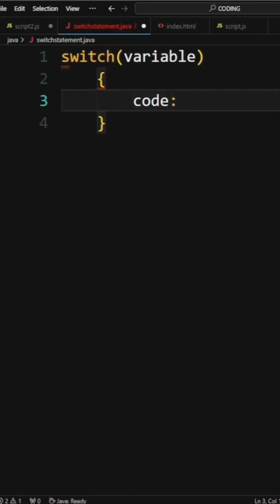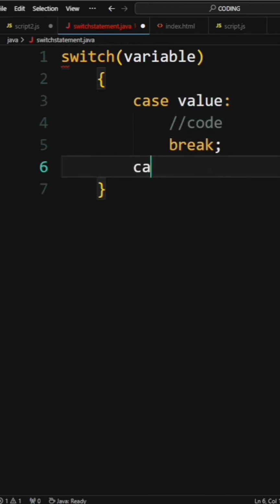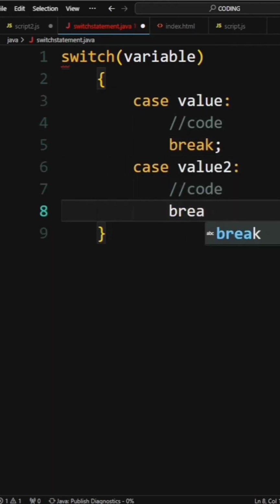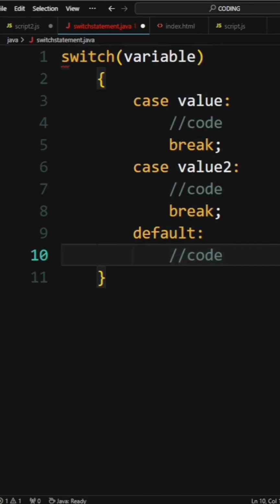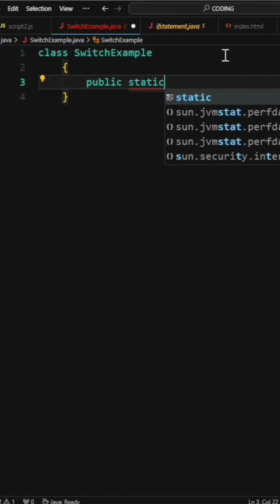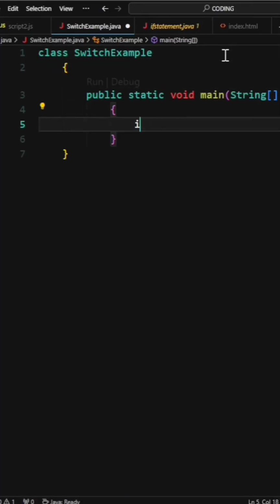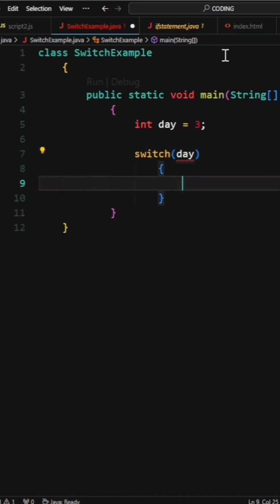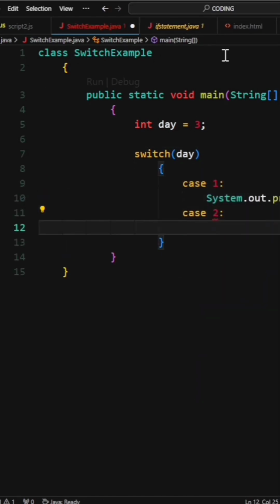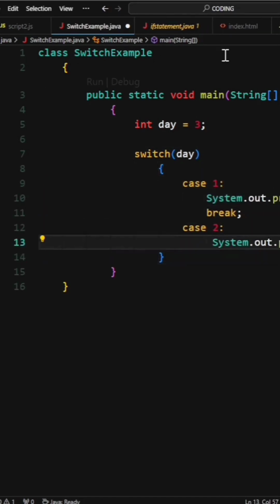Today, we will learn about the switch statement in Java. Switch tests a variable against multiple values. Each case represents a potential value. Let's understand this with an example. Always use break to avoid fall-through, which means executing the next case unintentionally.